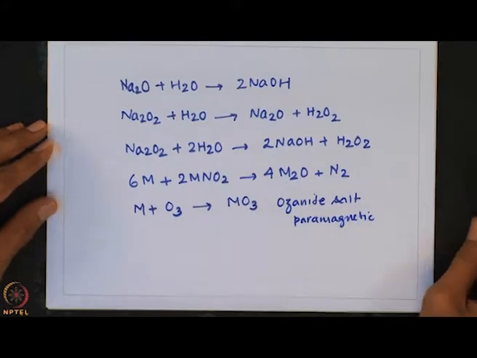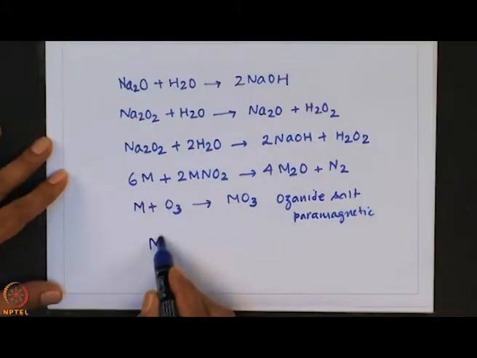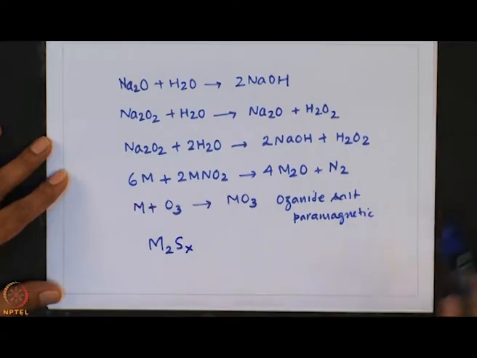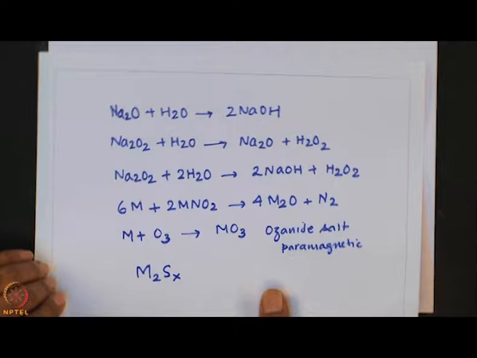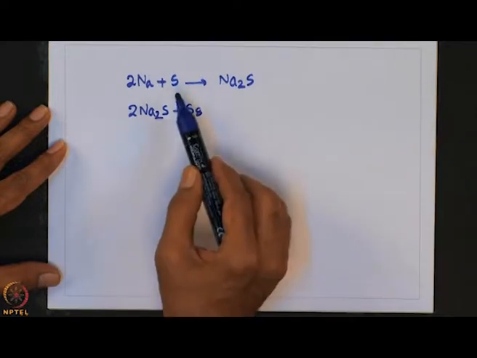Of course, with sulfur they form all these alkali metal sulfides and polysulfides of composition M2Sx. Let me write a few reactions involving sulfur, or one can take sodium sulfide and react with S8. Of course, here if I write S, it indicates the reaction stoichiometry is 2 sodium to 1 sulfur.